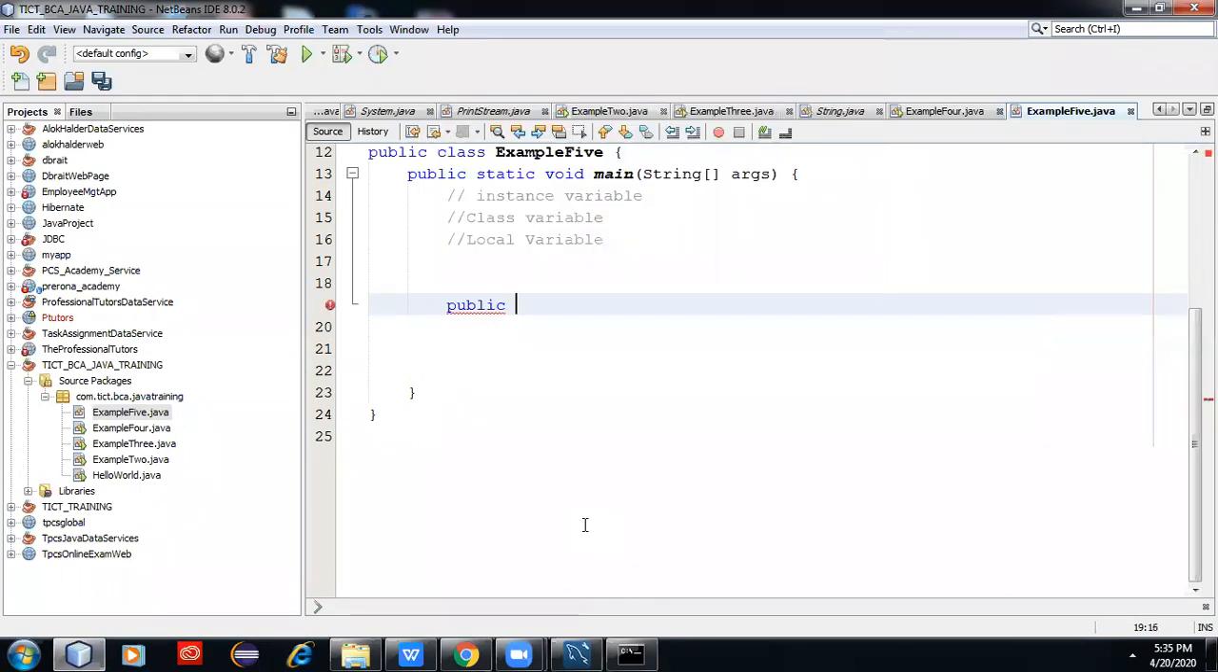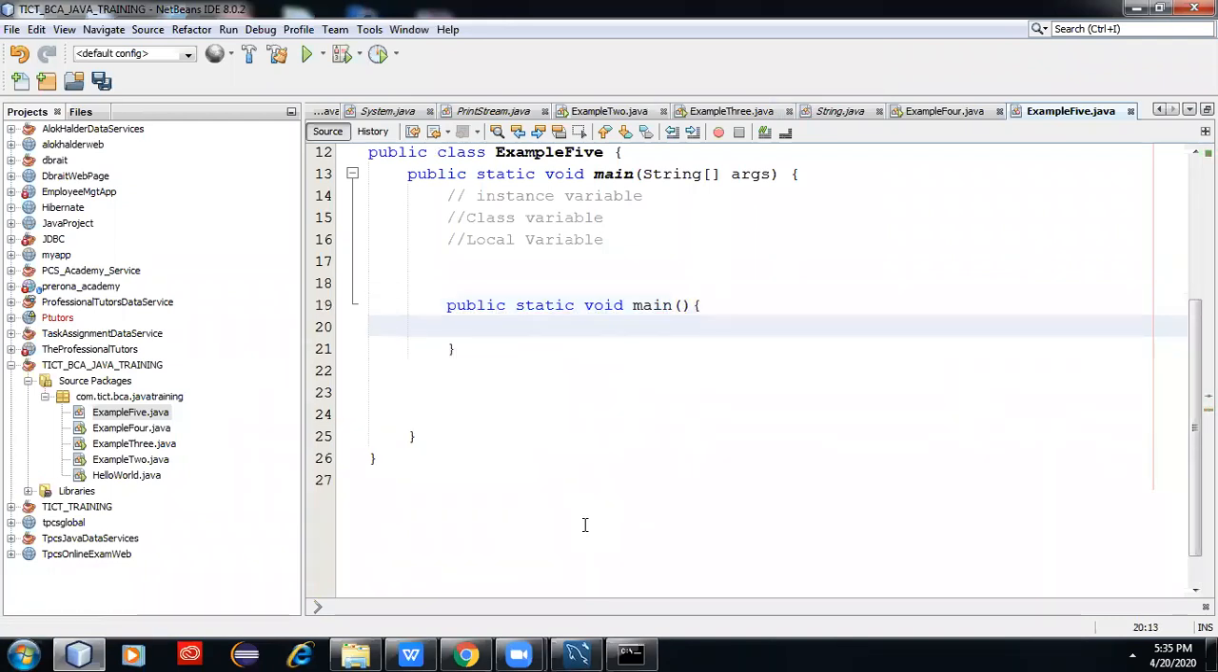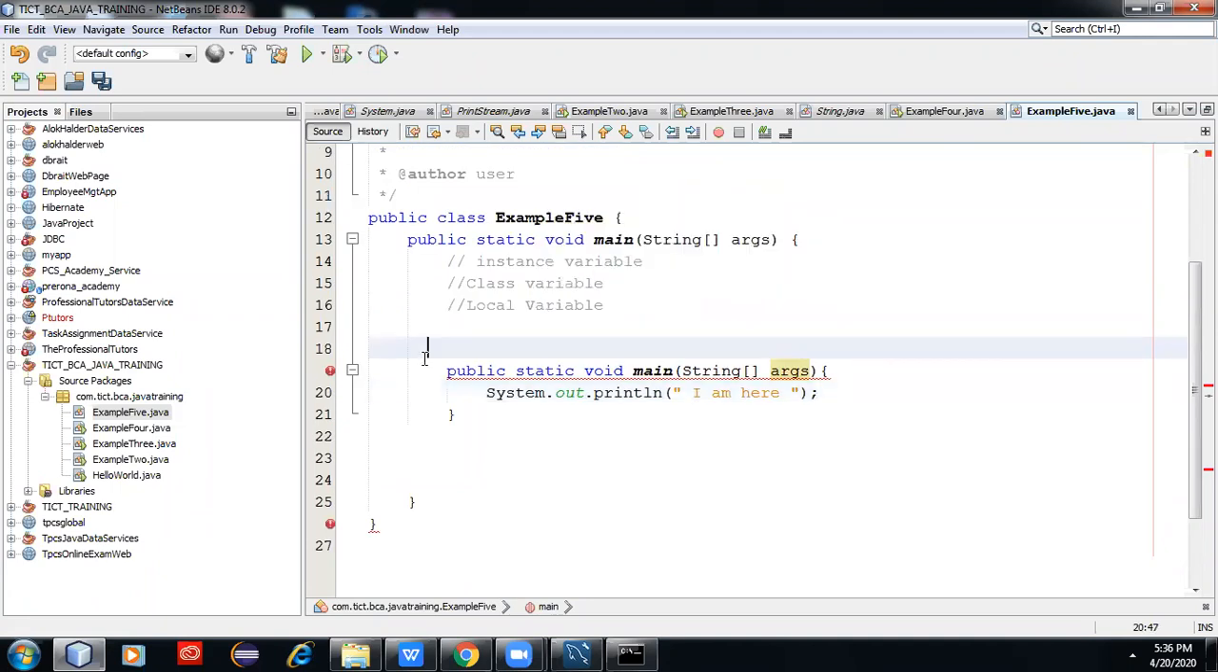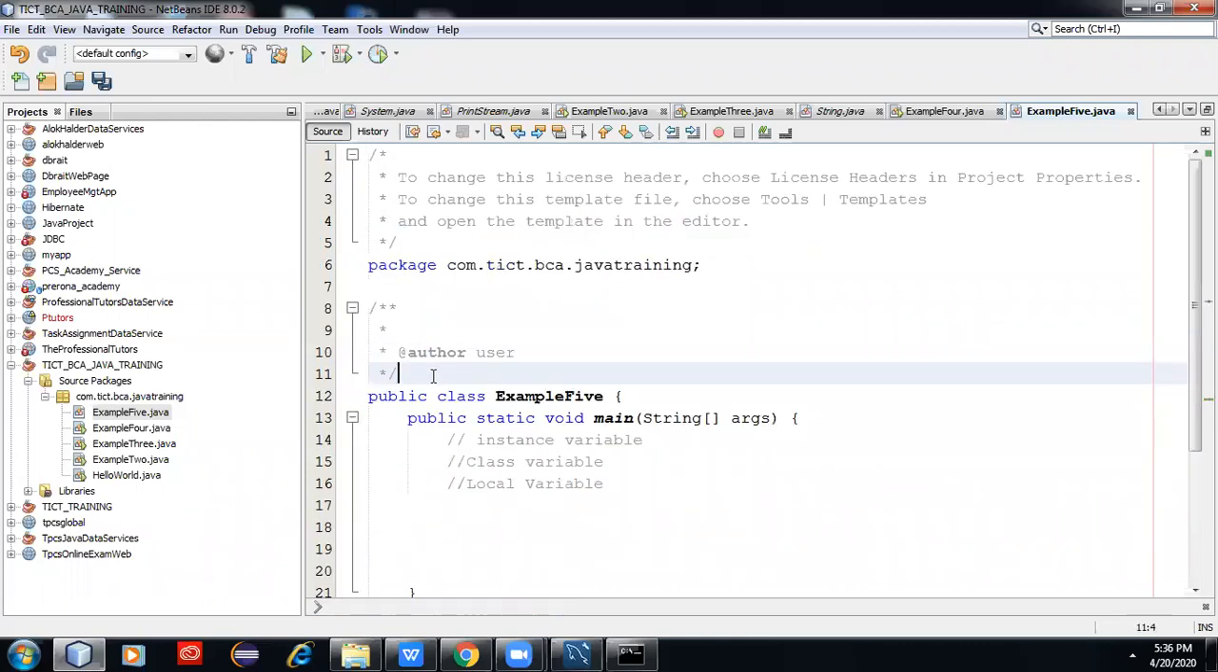Public void... oh sorry, already we have written public static void. Next, create another class, then you'll be able to understand.